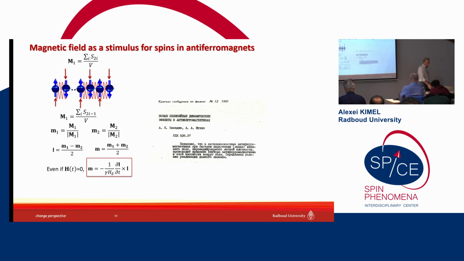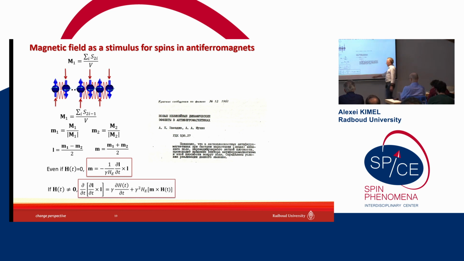Another interesting observation in that work was that if you write the equation of motion for the antiferromagnetic vector, where we have a second derivative of the antiferromagnetic vector, a generalized coordinate, on the left side, then on the right side you expect to find a driving force. The driving force we find here is not the magnetic field. Well, it is the magnetic field in terms like: the larger the magnetization, the more important the magnetic field can get. But for any antiferromagnet, even if there is no magnetization, there is a driving force, but this is not the magnetic field itself, but the time derivative of the magnetic field.